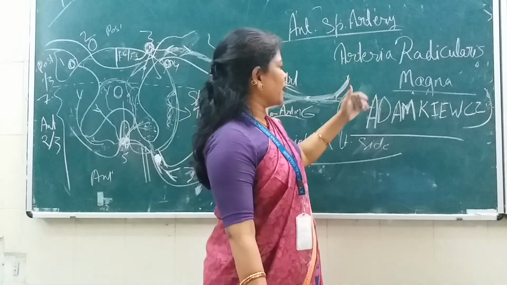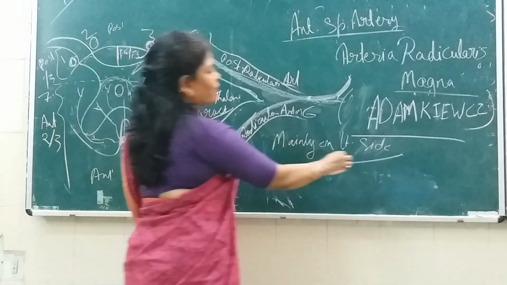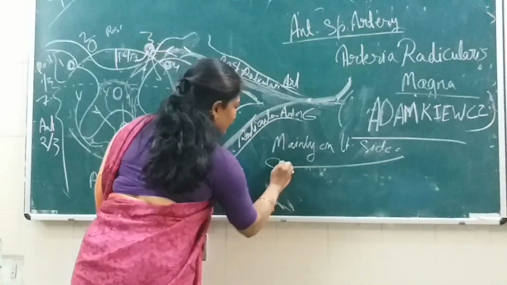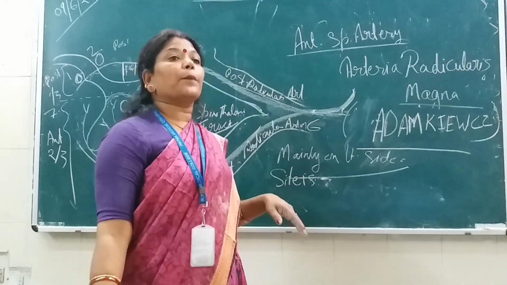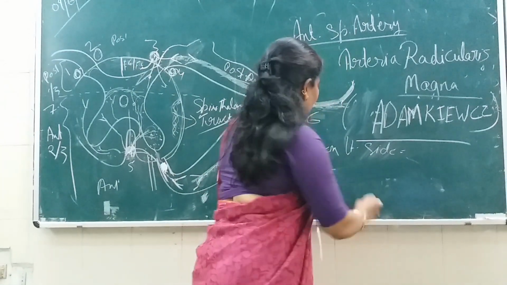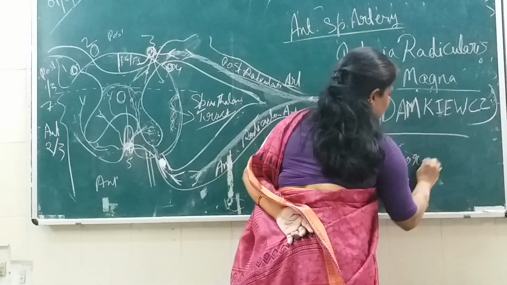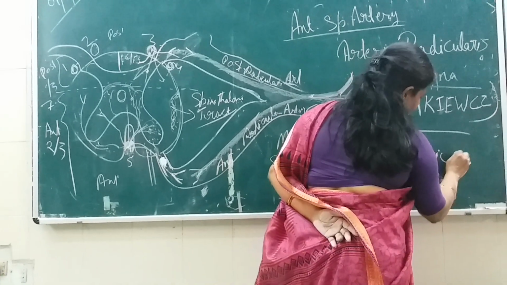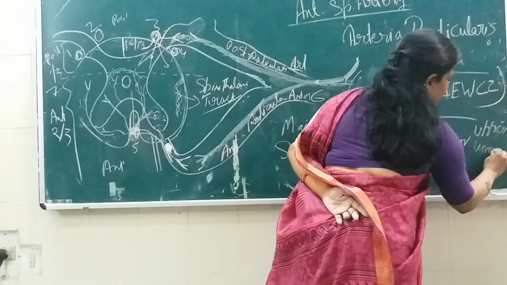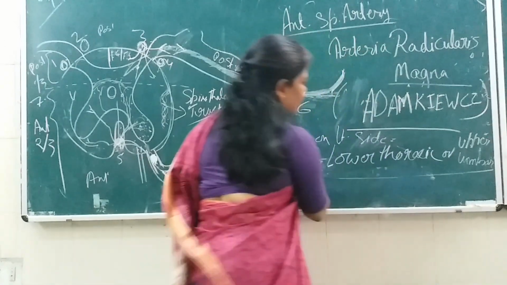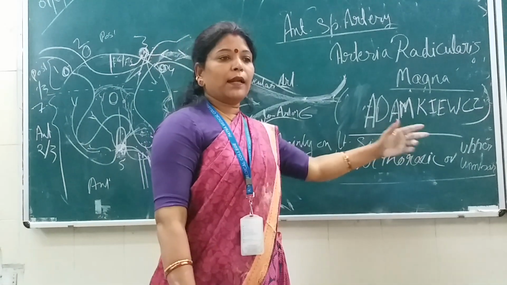Arteria radicularis magna, also known as the artery of Adamkiewicz, is mainly on the left side, and the site of origin is lower thoracic or upper lumbar. Isn't it? The site of origin of this is lower thoracic or the upper lumbar.